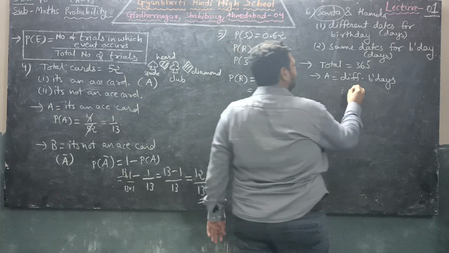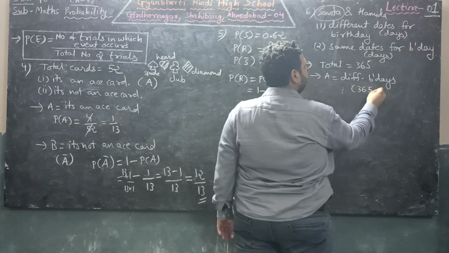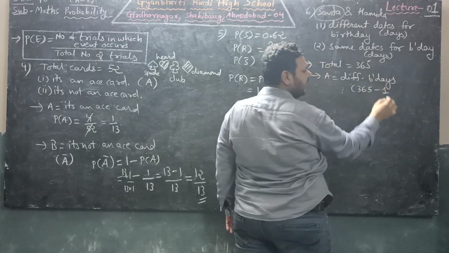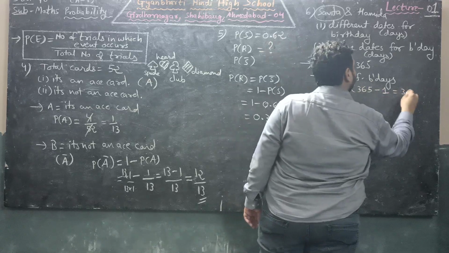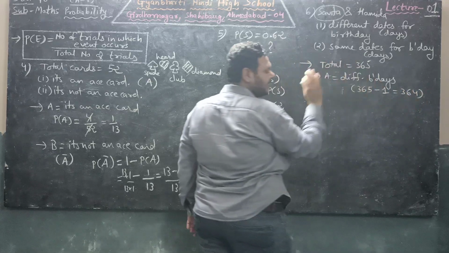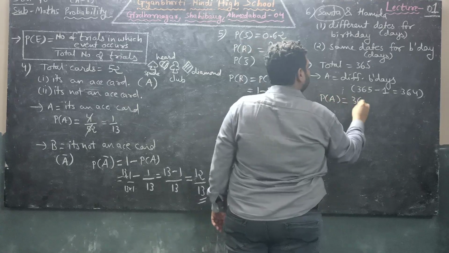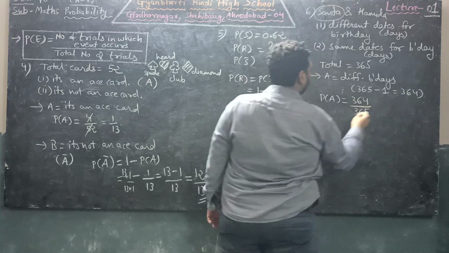So its number will be total 365 days are there, from which Savita is having birthday on one particular day. एक दिन तो उसका बर्थडे हो गया, तो बाकी के 364 डेज पर हमीदा का बर्थडे कहीं भी आ सकता है. So probability of A will be 364 upon total are 365.